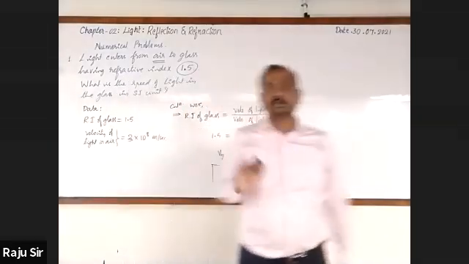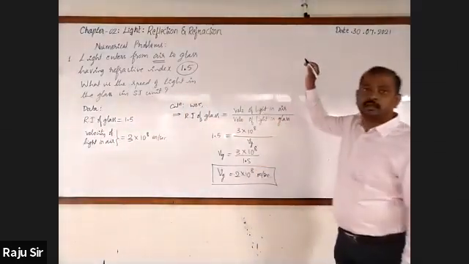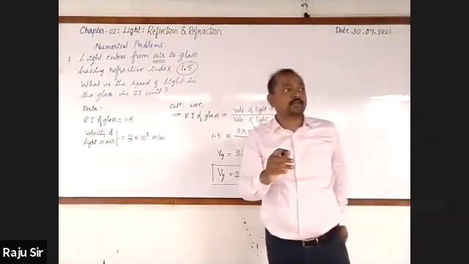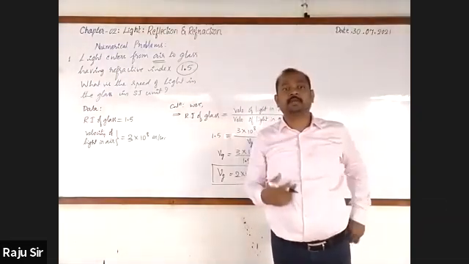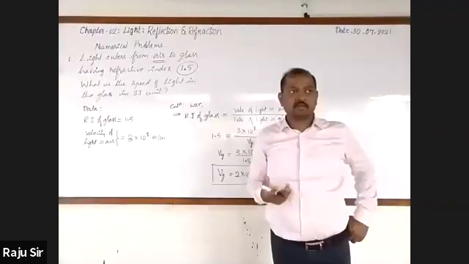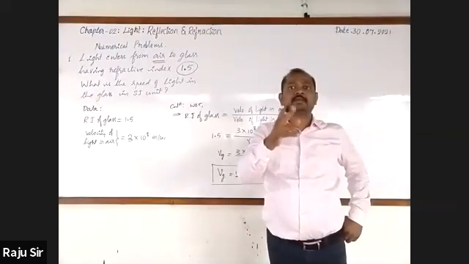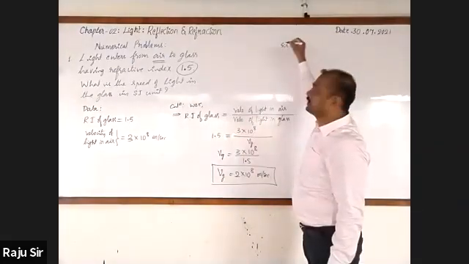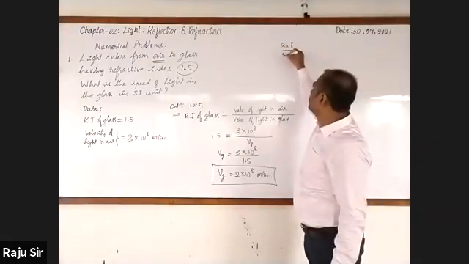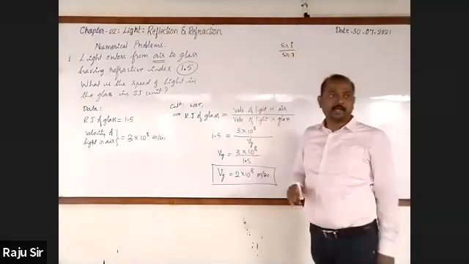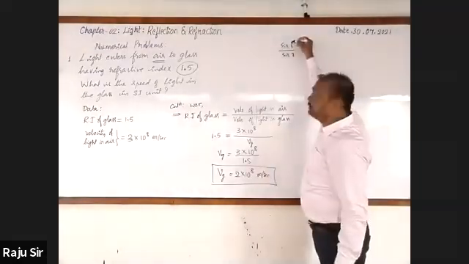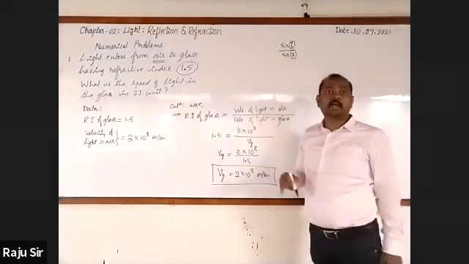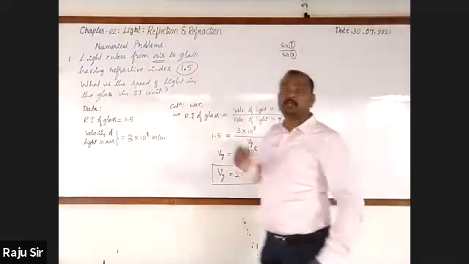Dear students, just one more piece of information. You know that refractive index can also be expressed in terms of a trigonometric ratio. What is that? Sin i by sin r, sin of angle of incidence by sin of angle of refraction, where i is the angle of incidence and r is the angle of refraction.